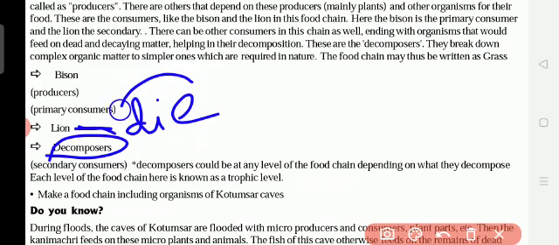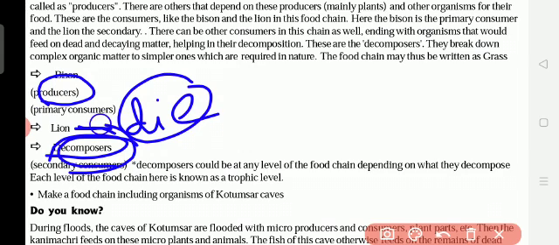Then after dying, what will happen? The lion will be mixing in the soil. It is decomposed. Decomposed means after dying, after some years, this lion's body will become small pieces and mix in the soil. So it is called decomposers. So that is why the food chain starts with the producers. Producers means giving, and then it ends with the decomposers. Decomposers means the dead animals or dead plants.